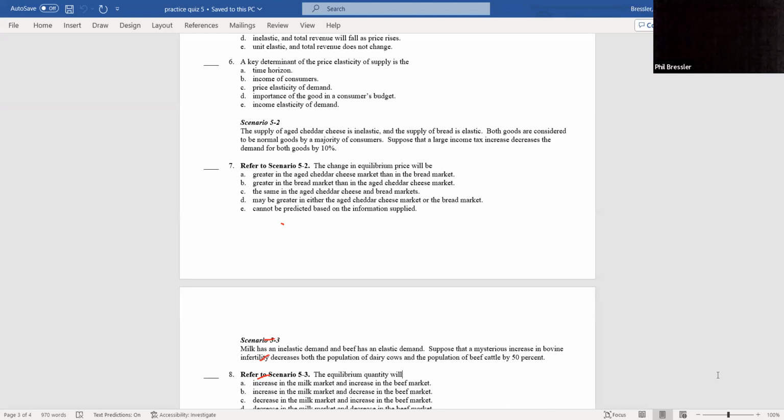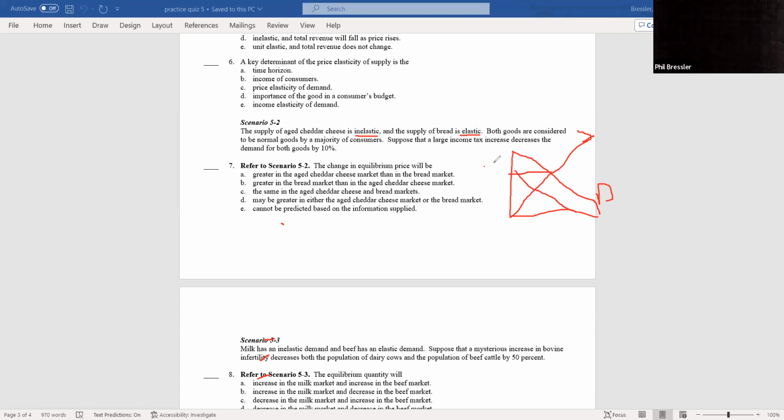All right. Number 7, I think, is a real tough one. All right. Let's first do a couple of things with number 7. The supply of aged cheddar is inelastic. Okay. And the supply of bread is elastic. I'll underline that. Both goods are considered to be normal goods by a majority of consumers. That a large income tax decreases the demand. All right. The first thing, elasticity, as far as the shifters, won't matter. So a decrease in demand, either good, what are we going to do?